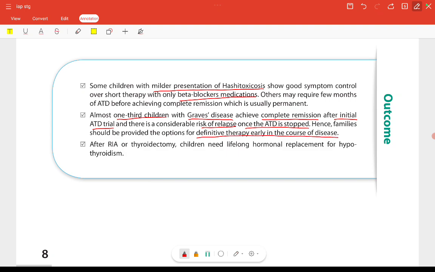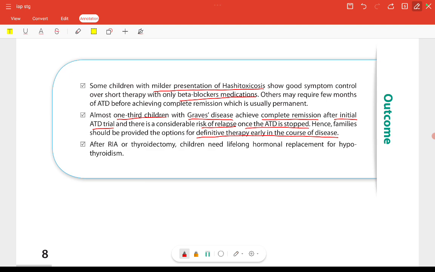After RIA or thyroidectomy, children need lifelong hormonal replacement for hypothyroidism, because in radioiodine ablation the gland is, I think, completely removed, and in thyroidectomy it depends which type of surgery is being done, but still we need to supplement thyroid hormone for the life.